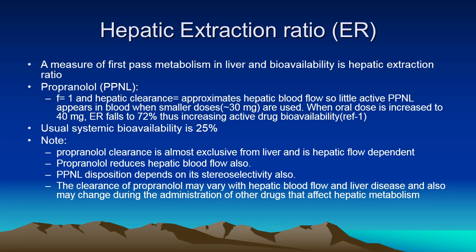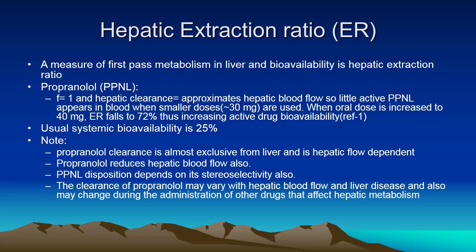Propranolol is completely absorbed, but it is extensively cleared through the liver, and its clearance approximates hepatic blood flow. Therefore, very little propranolol will reach the systemic circulation in active form if doses smaller than 30 mg are given. But when the oral dose is increased to 40 mg and above, the extraction ratio falls from 100% to 72%, and this increases availability of the drug. Generally, propranolol is bioavailable to the extent of 25%.